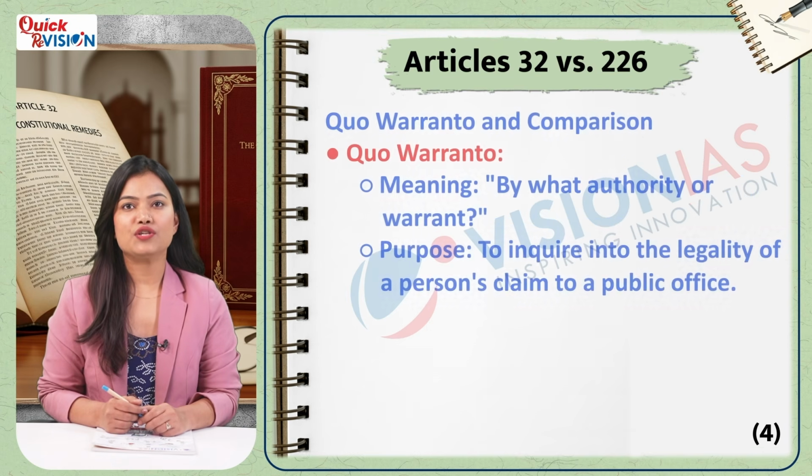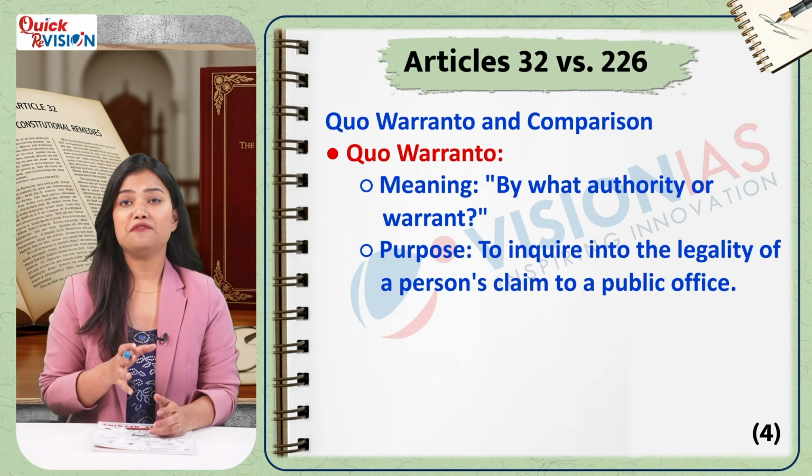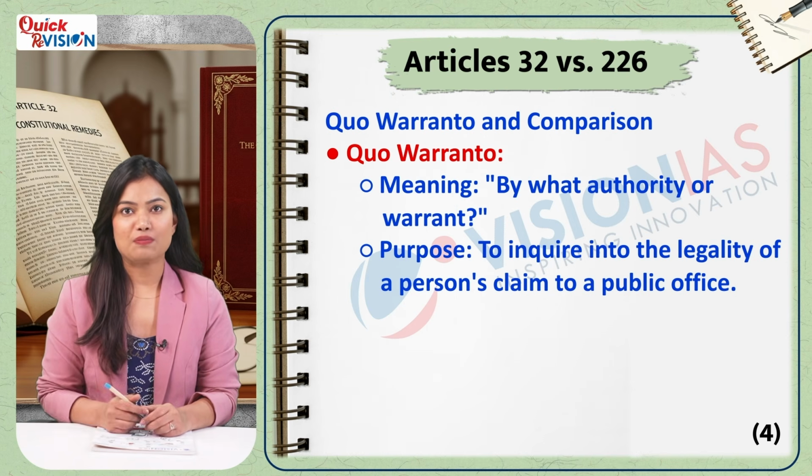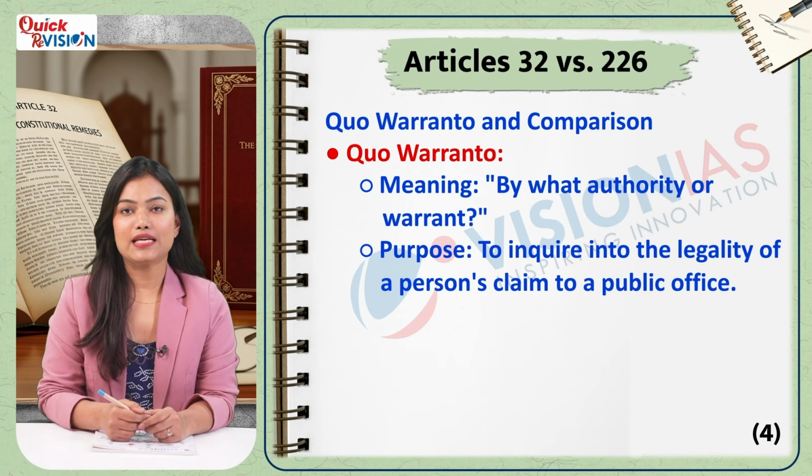Writs: Quo Warranto, and Article 32 versus 226. The fifth and final writ is Quo Warranto, meaning by what authority. This writ is issued to inquire into the legality of a person's claim to a public office.